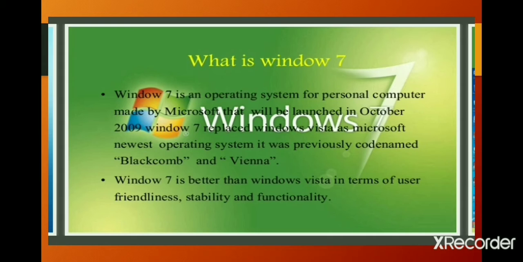Windows 7 replaced Windows Vista as Microsoft's newest operating system. It was previously codenamed Blackcomb and Vienna. Windows 7 is better than Windows Vista in terms of user friendliness, stability, and functionality.